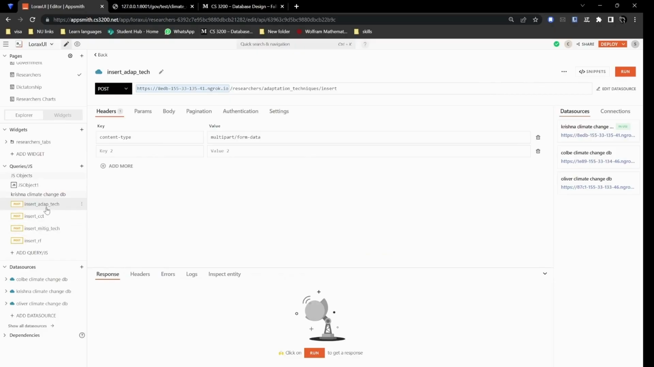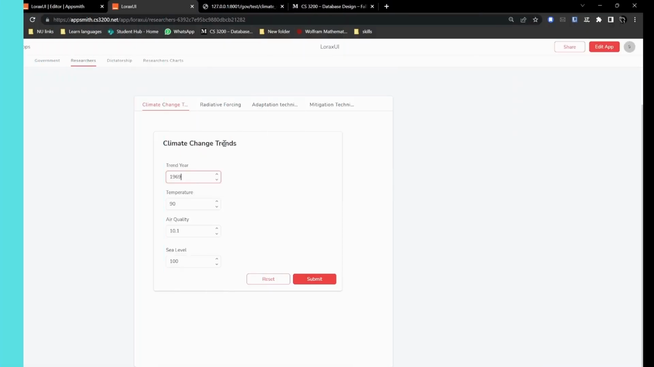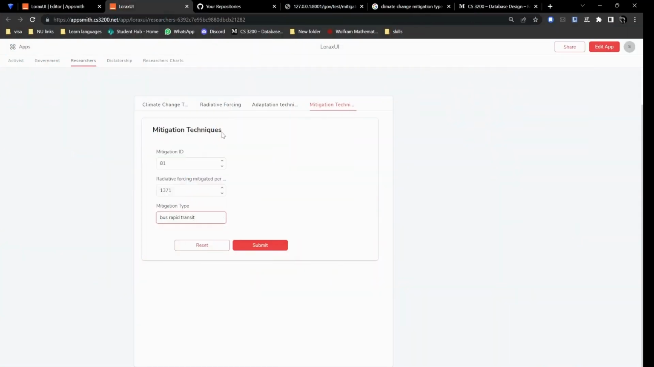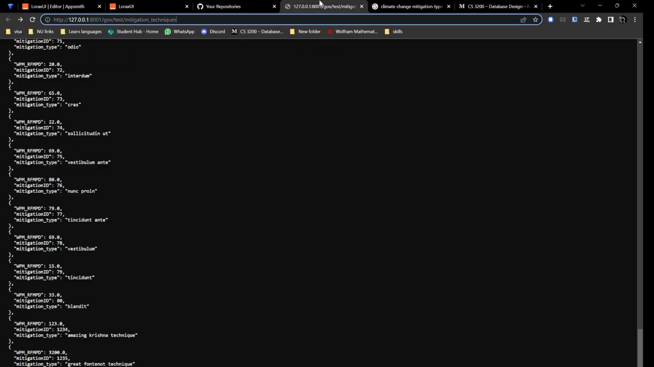For the researchers page, we have post request routes for adaptation techniques, climate change trends, mitigation techniques, and radiative forcing. Trends form where we can input the year, temperature, air quality, sea level. And if we submit this, we can see that it's reflected into the database. Here we have the mitigation techniques form where we can input the mitigation ID, radiative forcing mitigated per dollar, and the mitigation type. If we submit this, we can see that it's reflected into the database.